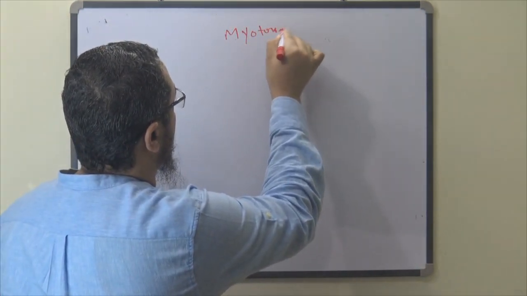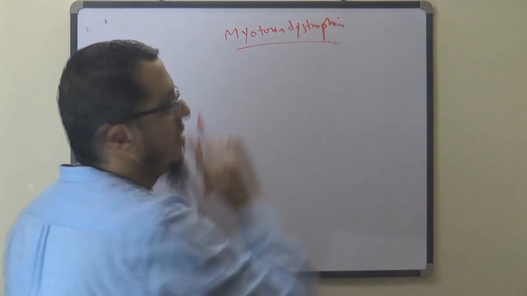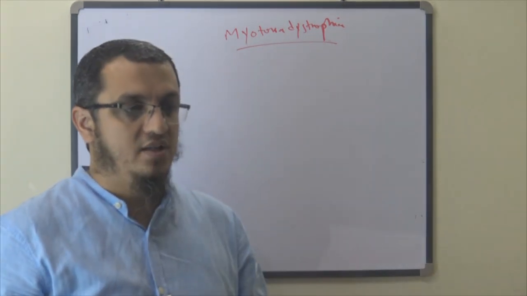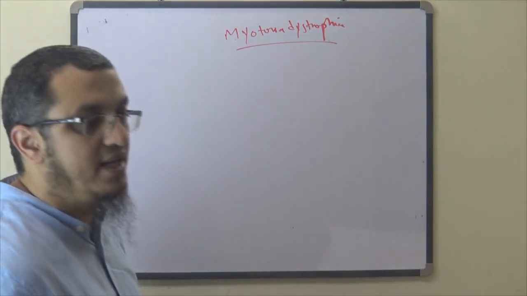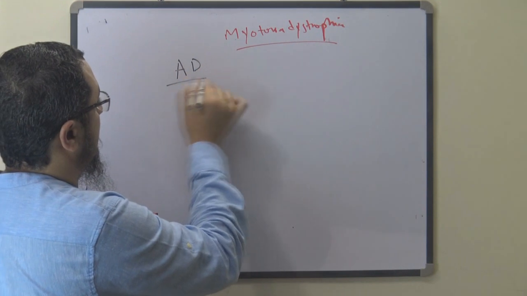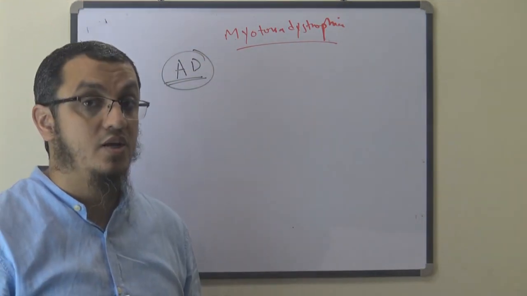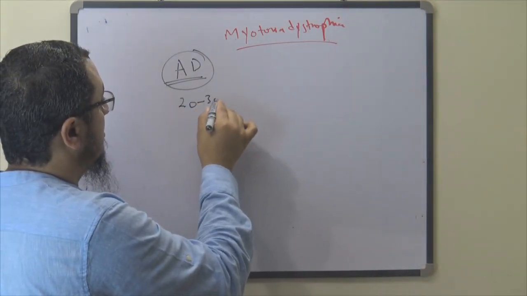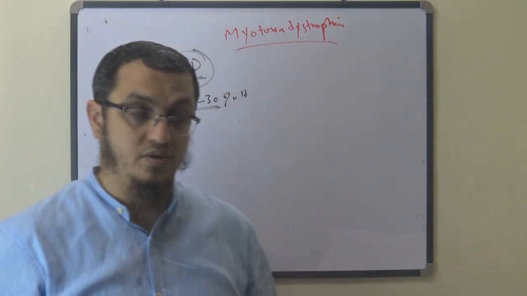Myotonia Dystrophica. Another name is Dystrophica Myotonia. It is one of the autosomal dominant diseases. Very important: you have to remember autosomal dominant. The age of onset is about 20 to 30 years old.